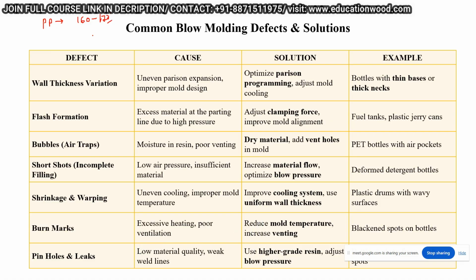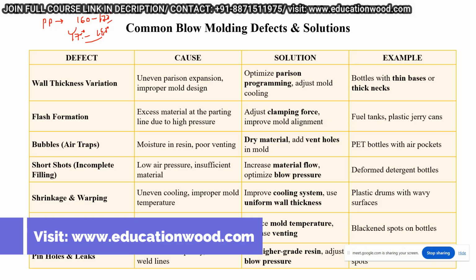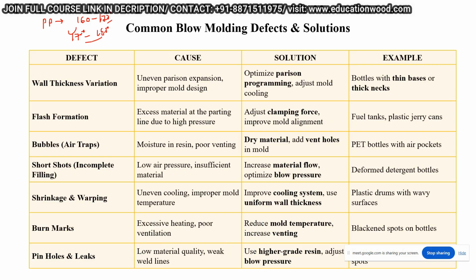But if you are providing 175 to 180 degrees Celsius, that is beyond the critical temperature, so it produces gases, and the burn mark. Excess gases and poor ventilation may be a cause, a combination of all these things. Basically, for example, you have a component and you are filling the material from this direction.